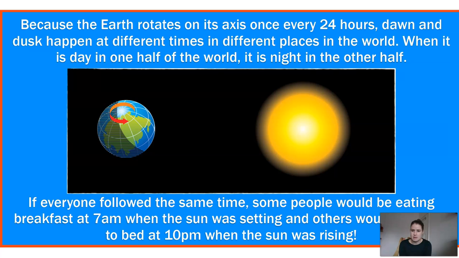If everyone followed the same time, some people would be eating breakfast at 7 a.m. when the sun's coming up, and then everybody else would be going to bed at 10 p.m. when the sun is also still rising. Therefore, it wouldn't make sense for us to be having the same times to our day in darkness and in light.